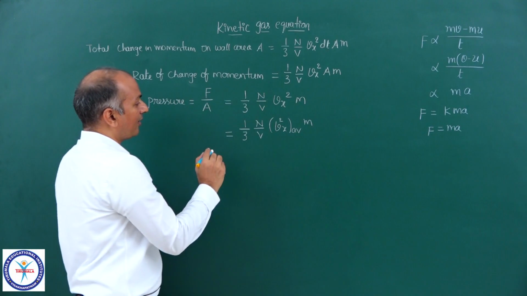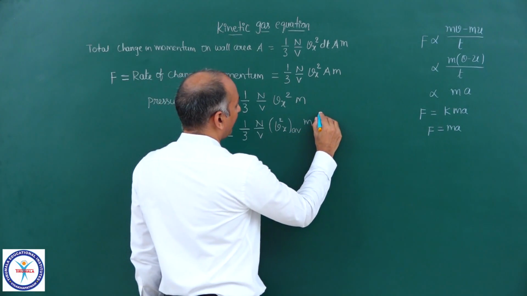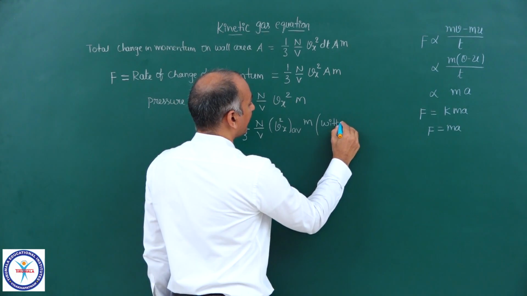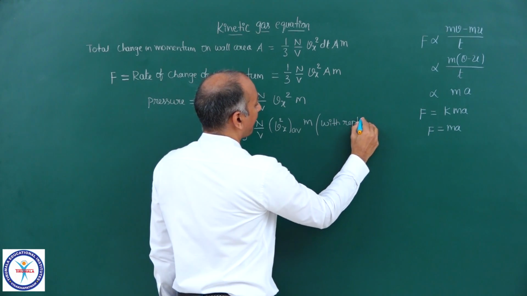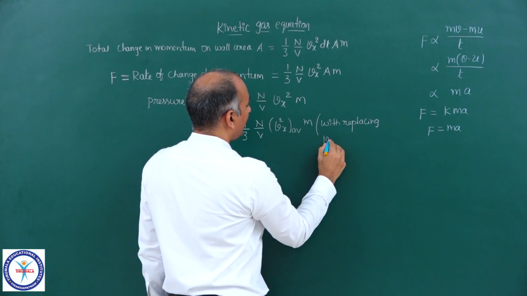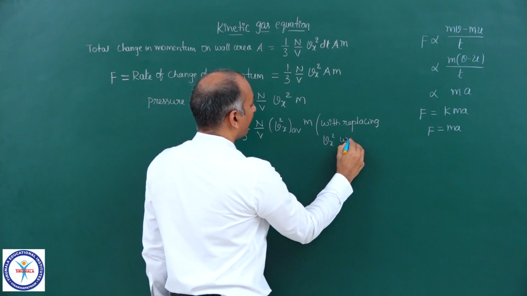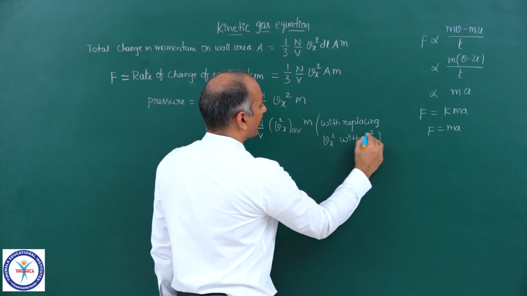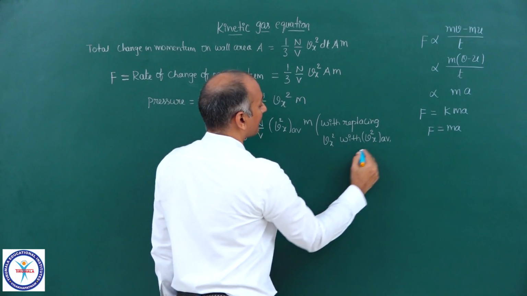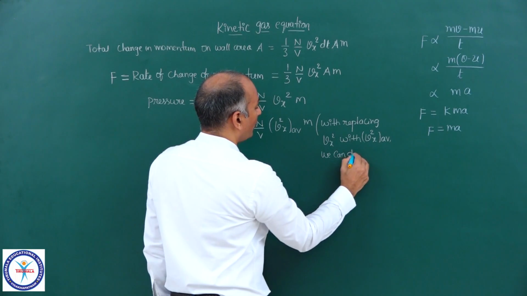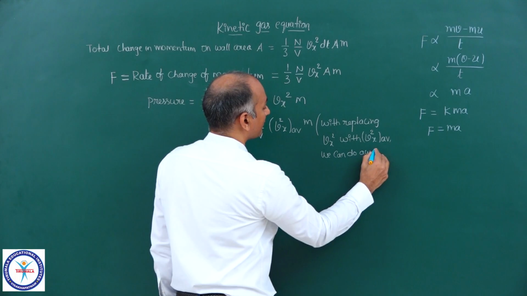And let me write down here, with replacing Vx square with Vx square average, we can do away with the assumption.